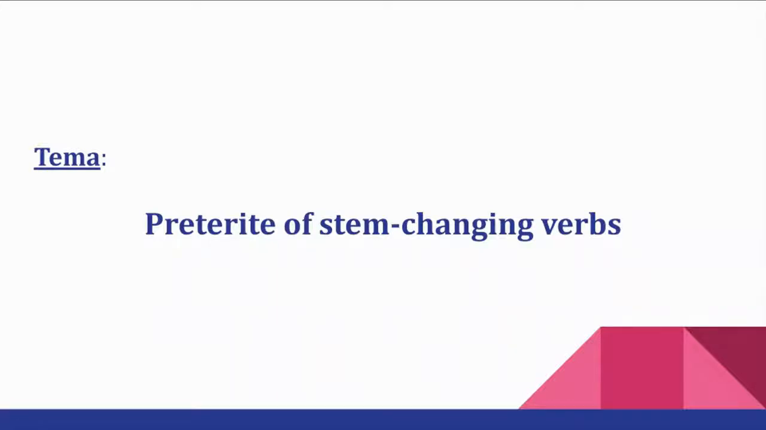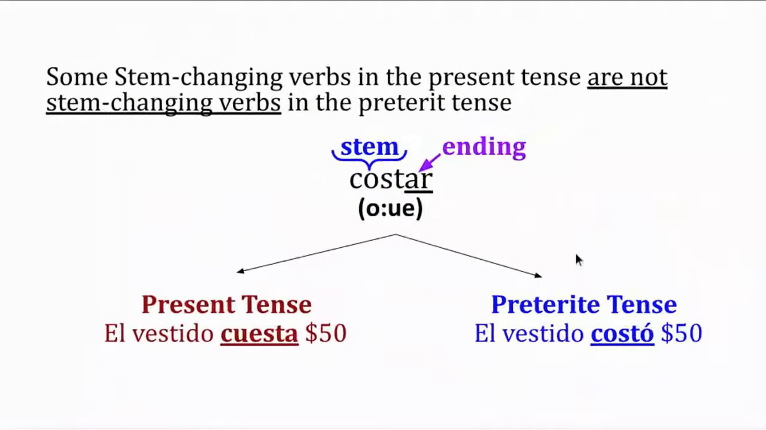Vamos a continuar con el tema del pretérito. This time we are going to cover the pretérito of stem changing verbs. You remember that the verbs in español have two parts, the stem and the ending. Some stem-changing verbs in the present tense are not stem-changing verbs in the pretérito tense.